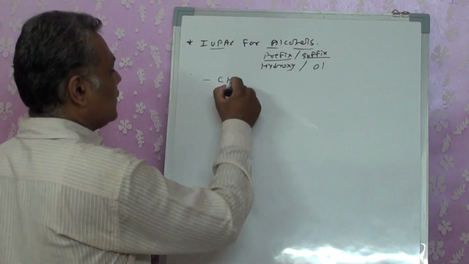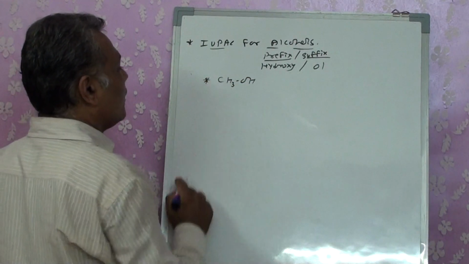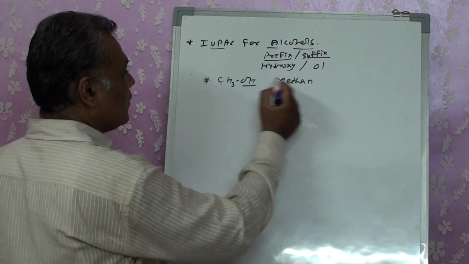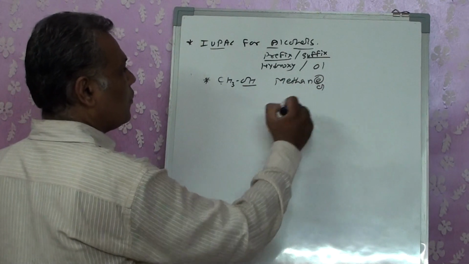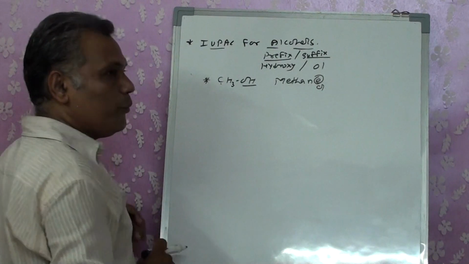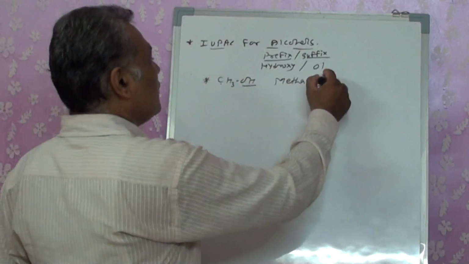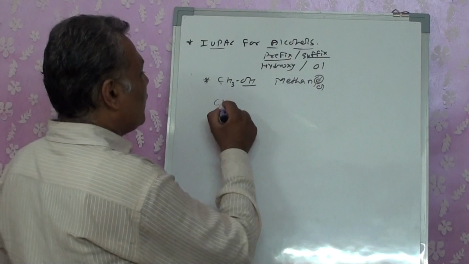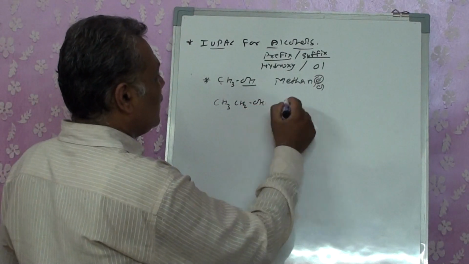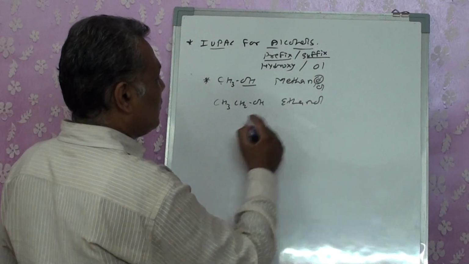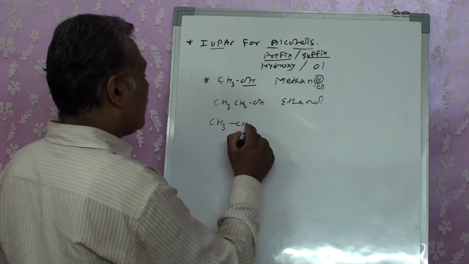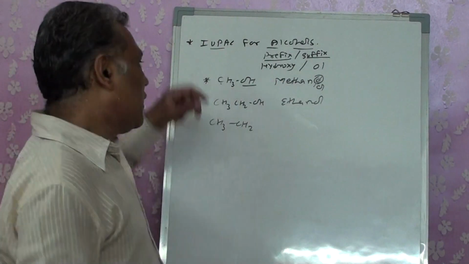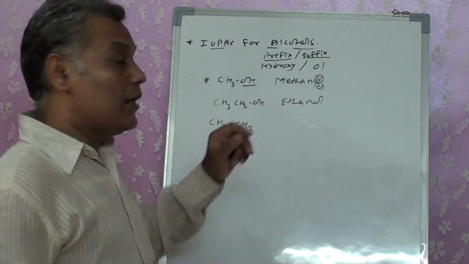If I have CH3OH, I have one carbon, so it's methane, and its suffix is -ol, so the compound will be termed methanol. The e is removed from the hydrocarbon and the -ol group is attached as a suffix. So methanol. If I have CH3CH2OH, we will term it ethanol. For this compound, I don't need to specify the position of the OH group because it will always be first. Here it has only one carbon, here either of the carbons is going to become first.